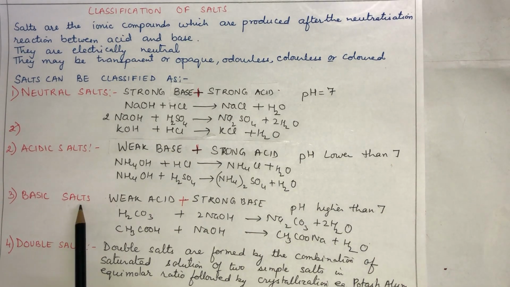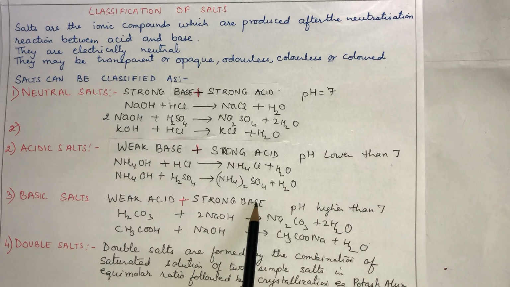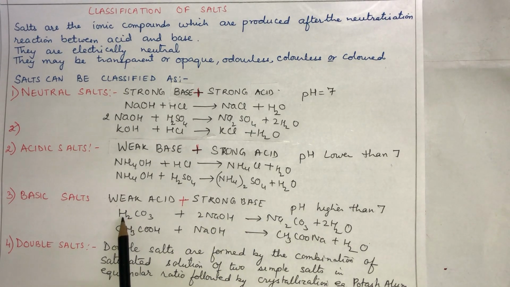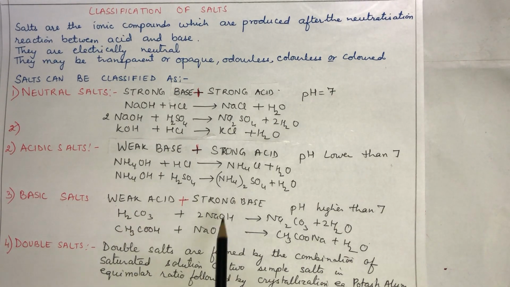What are basic salts? When a weak acid reacts with a strong base. The base is strong here, the acid is weak. This is carbonic acid, this is acetic acid. These acids are weak, the base is strong. So it will form a basic salt: Na2CO3, washing soda, and sodium acetate, along with water.